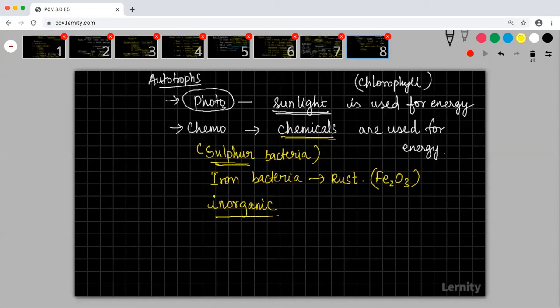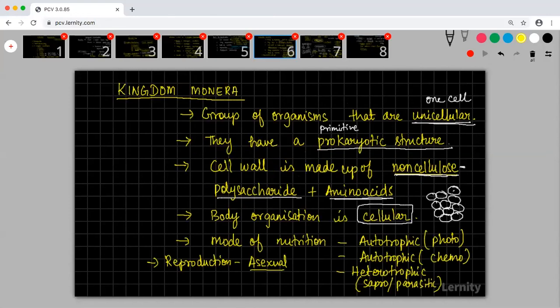Okay, cool. Thank you. Just quickly, I haven't started, I have just started Monera. I have just given the basic introduction. So any of these modes of nutrition can be seen in Monera. And also the reproduction is mostly asexual. Conjugation is seen in some species.